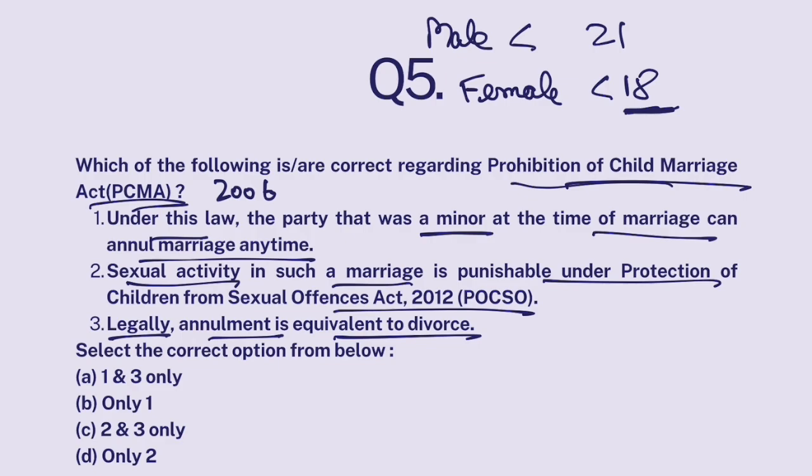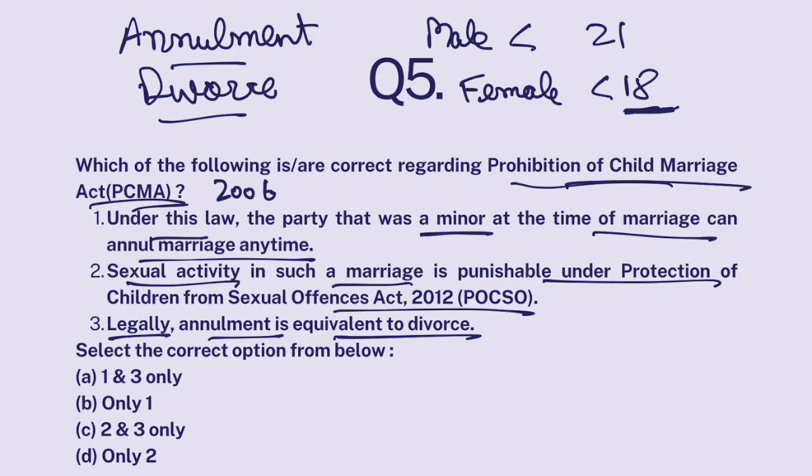So she can inform the authorities anytime that when she got married, she was a minor and her marriage would get annulled. Now, listen to me carefully. You can end a marriage through annulment or divorce. Legally speaking, these two terms are different. Annulment means that your marriage gets cancelled. This means that as if you never got married, your marriage was not legal. This is what annulment does.